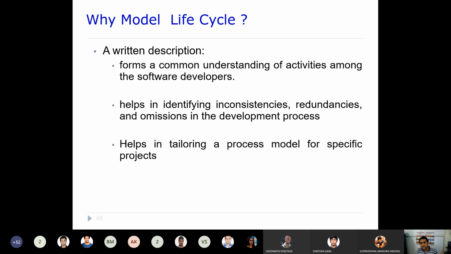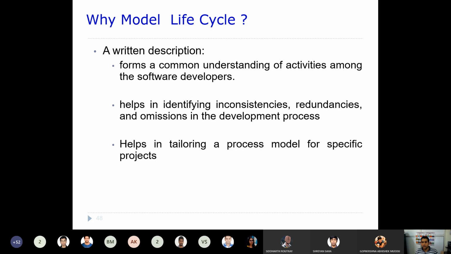It helps in identifying inconsistencies, redundancies, and omissions in the development process. So when you go through this sort of life cycle model, we should be able to identify if at all inconsistencies or redundancies are there.